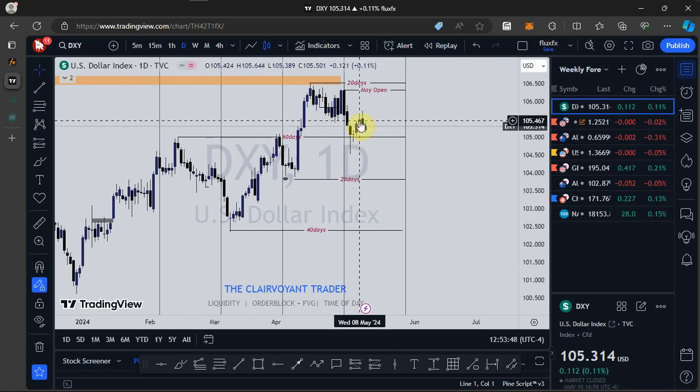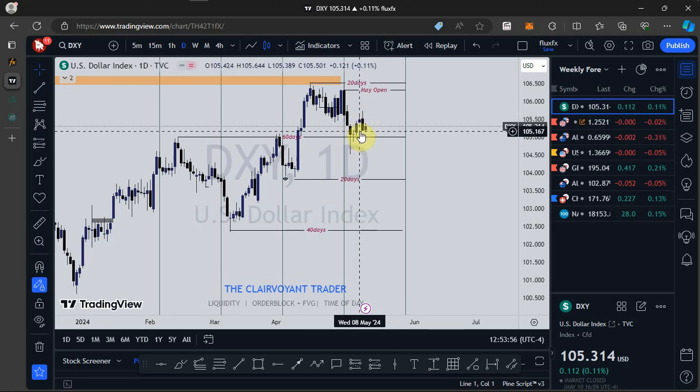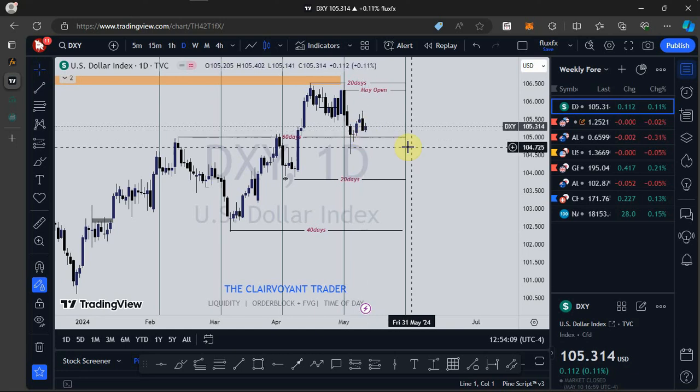We had a very small candle that closed in a bullish way on Wednesday, then Thursday we saw a move to the downside. It gave us some impulse moves to the downside, and on Friday, price gave us a bullish close. As it stands now, I'm still bullish on the dollar index.